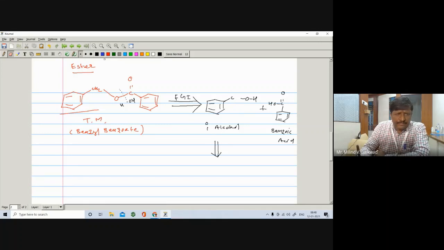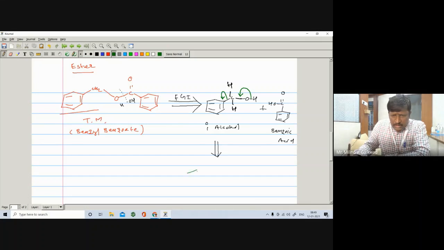Here is CH2 and OH, CH2OH. So in this disconnection, a primary alcohol is there. This sigma bond opens on this carbon: one C becomes negative, the other C becomes positive. So this sigma bond will shift here, forming a double bond, which means you get the corresponding fragments like this.